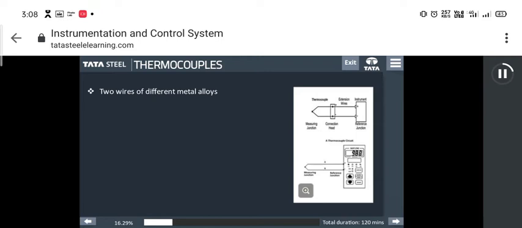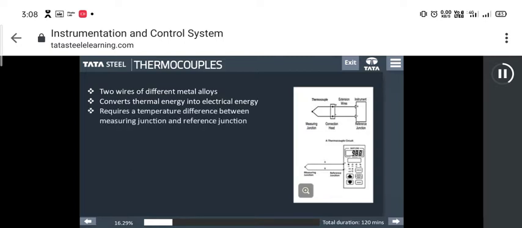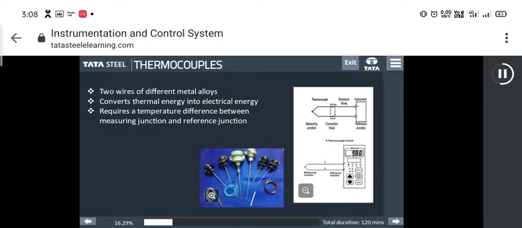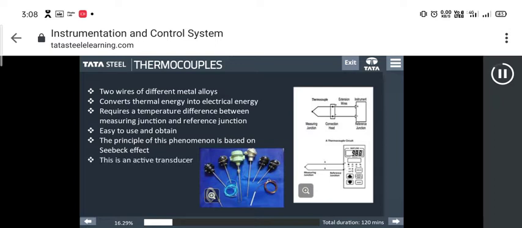Some salient features of thermocouples. Thermocouple consists of two wires of different metal alloys. It converts thermal energy into electrical energy. It requires a temperature difference between measuring junction and reference junction or the cold junction. They are also easy to use and obtain. The principle of this phenomenon is based on Seebeck effect. Thermocouples are active transducers.